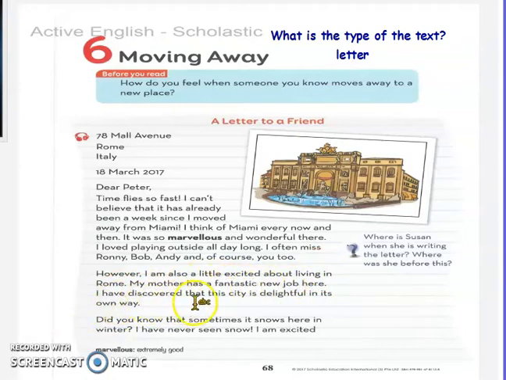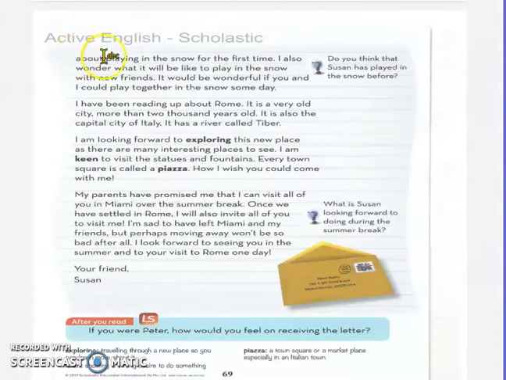I have discovered that this city is delightful in its own way. Did you know that sometimes it snows here in winter? I have never seen snow. I am excited about playing in the snow for the first time. I also wonder what it will be like to play in the snow with new friends.